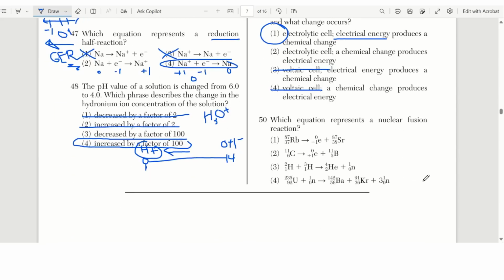Okay. And then number 50, which equation represents nuclear fusion? So fusion is when you take two little nuclei and put them together and make a bigger one. So this started with one nucleus, wrong. All right, these two, which is two little ones making a bigger one, that's this one. This would be fission, and these two would both be natural decay or natural transmutations. And that is the end of the multiple choice.